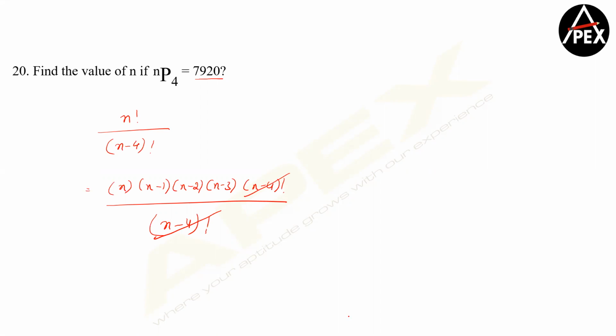Clear, guys? So eventually we have the product of 4 numbers is equal to 7920. Now let's try to see what is happening here. So 7920 can be written as, if I go roughly, 11 into 720. Okay, now let's break 720. 720 can be written as 10 into 72.